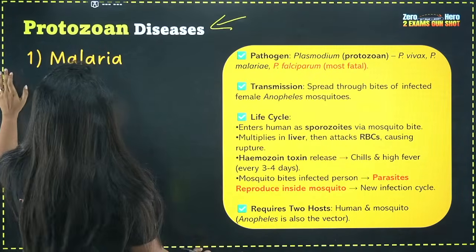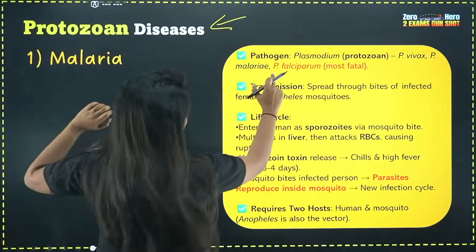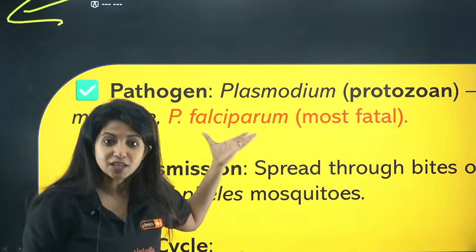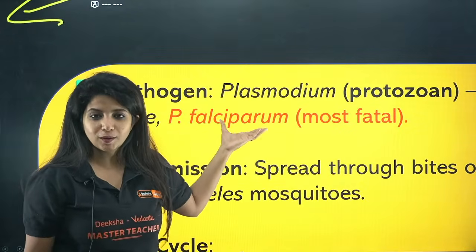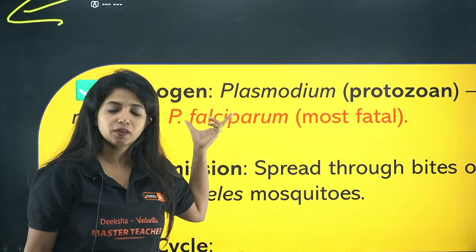The one that I have marked in red, you know why I have marked in red? Because this is the most dangerous form of pathogen out there. If at all someone is affected with P.